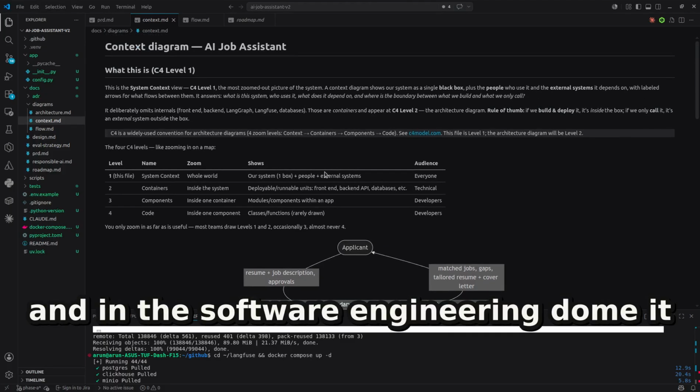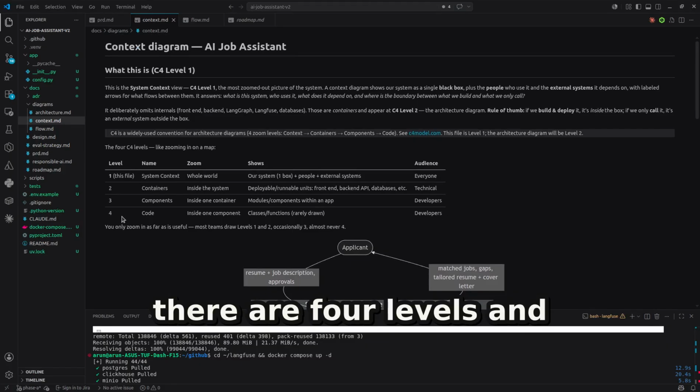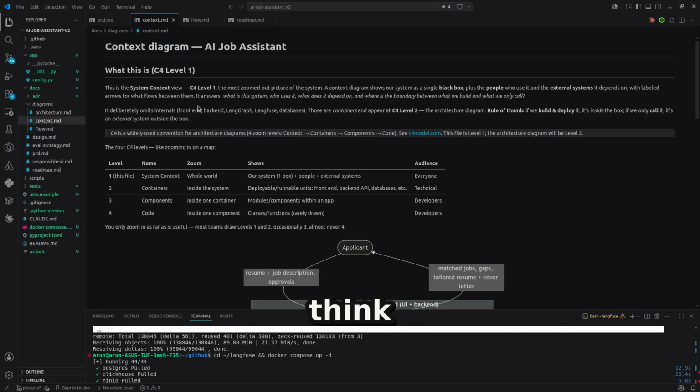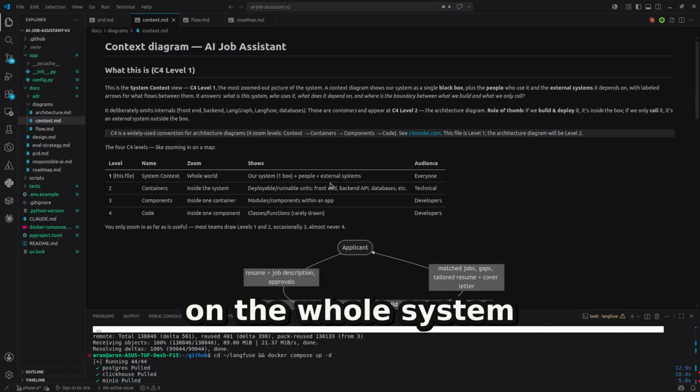And in the software engineering term, it is C4 level 1. There are 4 levels, and that's why there's C4, context 4, I think. And then it is level 1. Level 1 is the most zoomed out view of the whole system.